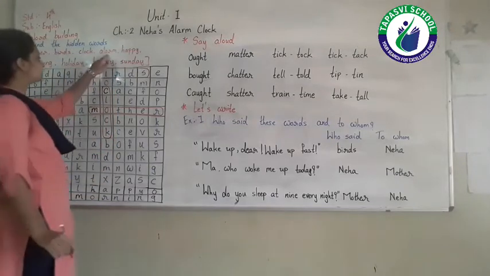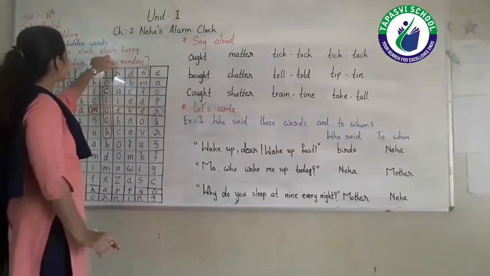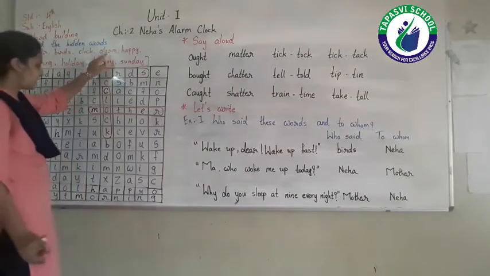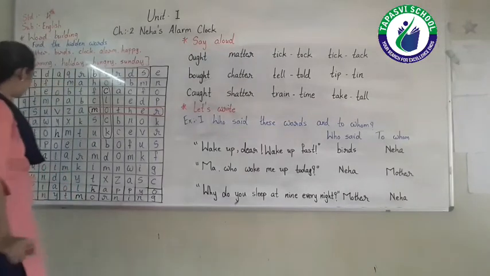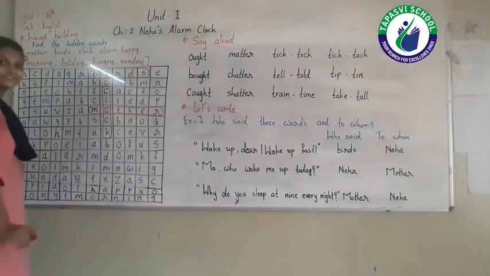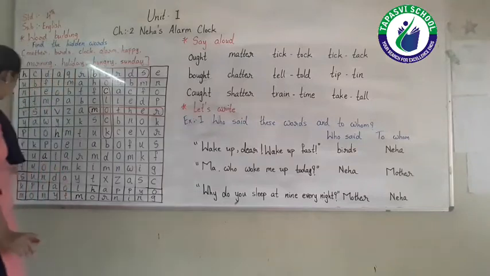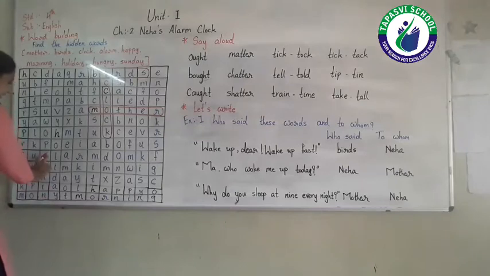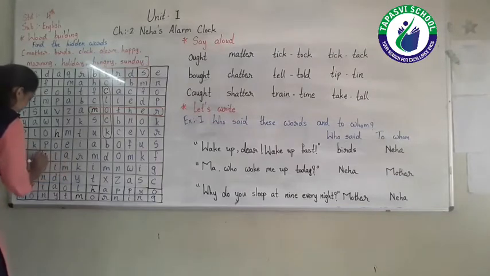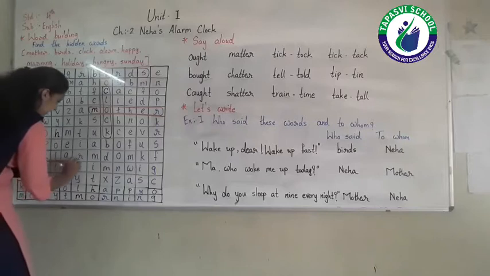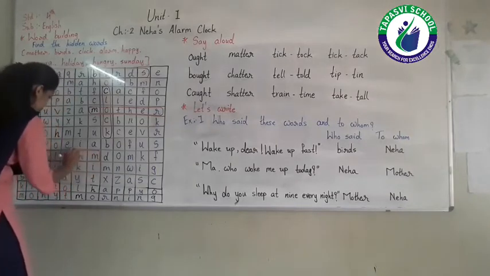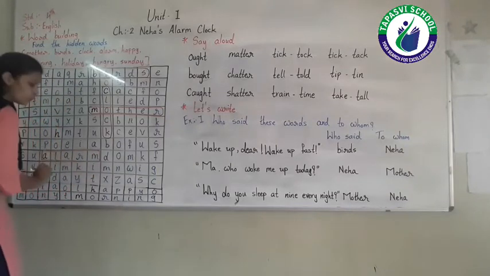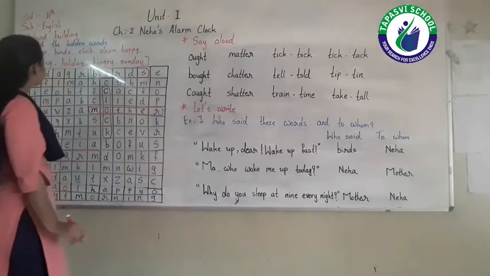Next spelling, alarm. So where is the spelling of alarm? Yes. Look at the third column, 1, 2, 3. Yes, third column, and the last, 1, 2, 3, 4, 5. In the last fifth row, the spelling of alarm is given. So we have to encircle the spelling of alarm.